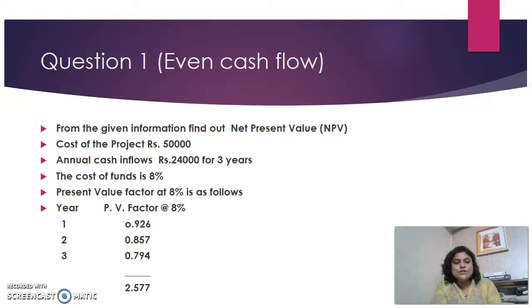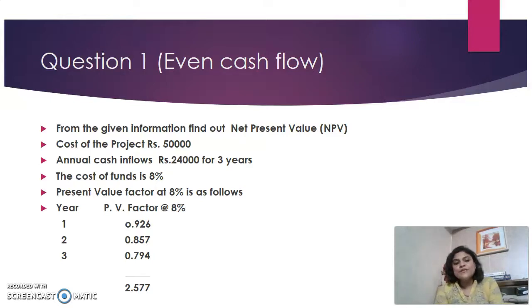Like in this question, what we are trying to calculate here is the cost of the project involved, which is 50,000. The annual cash inflows is 24,000 for 3 years. When I say 24,000 for 3 years, first year 24,000, second year 24,000, and for the third year 24,000. The cost of fund is 8%. The cost of fund is nothing but the discounting method, the discount factor that we are considering.